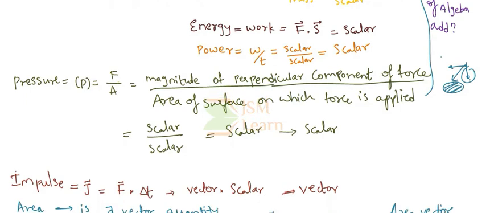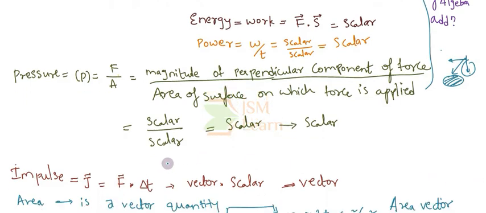Moving on, when we define impulse, we know that impulse is nothing but a large amount of force acting for a short period of time. So we define it as J bar equals F bar into delta T. And we know that F bar is a vector quantity whereas delta T is a scalar quantity. So when we multiply a vector by a scalar, the obtained quantity is also a vector. So from here we can say that the impulse is a vector quantity.